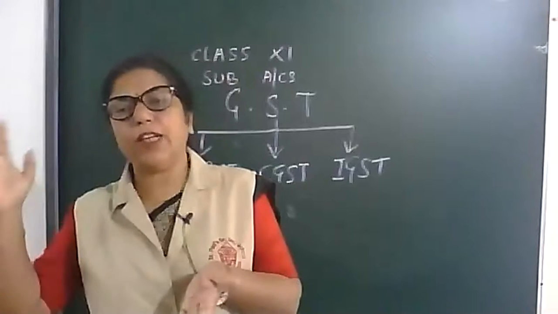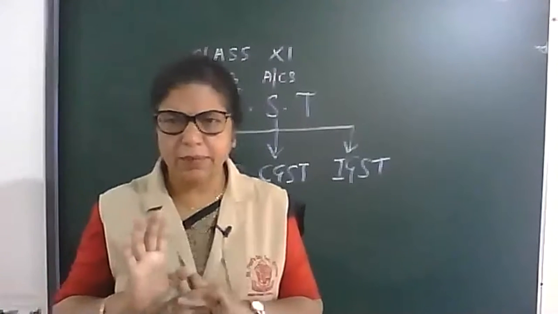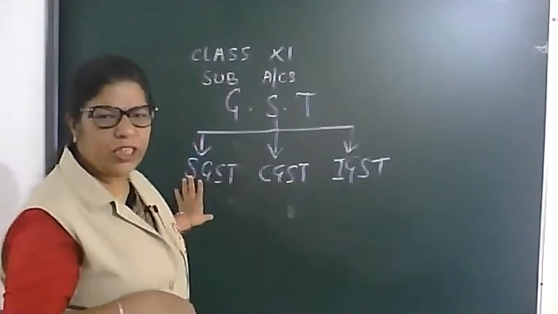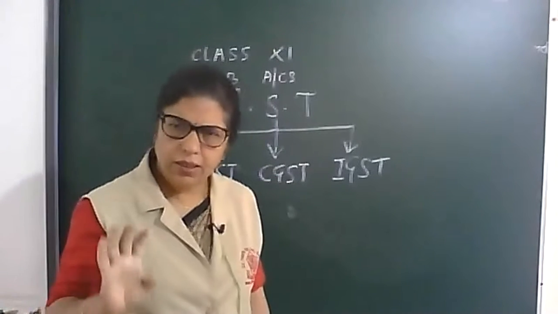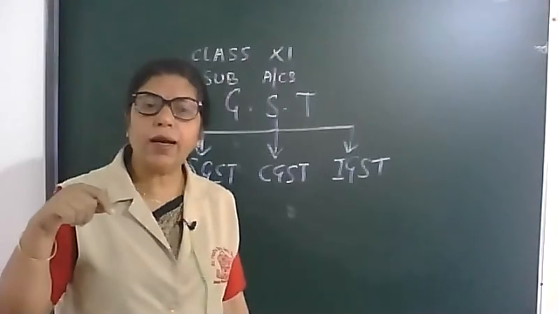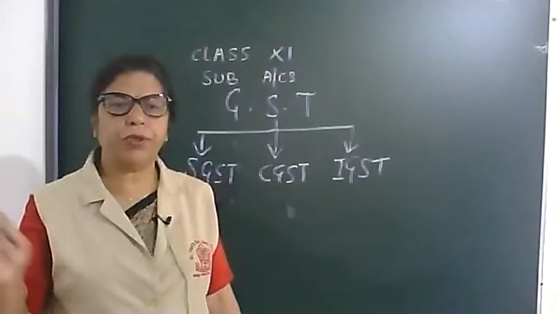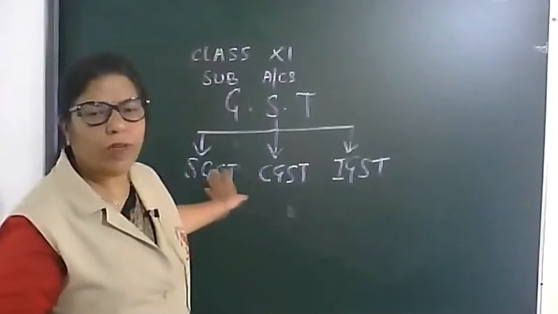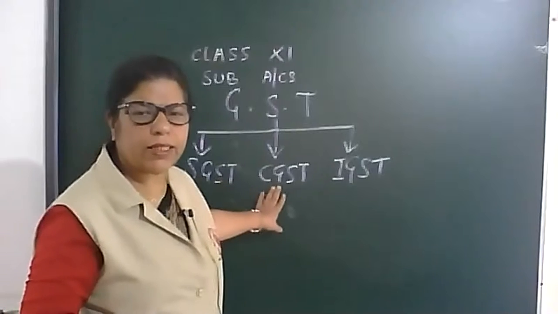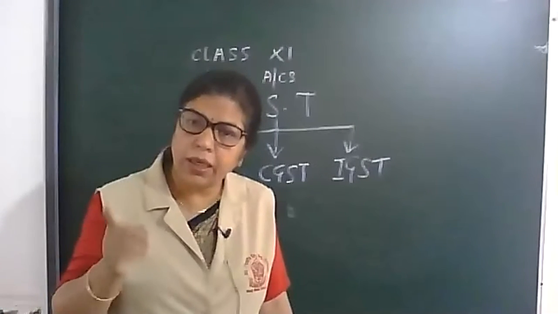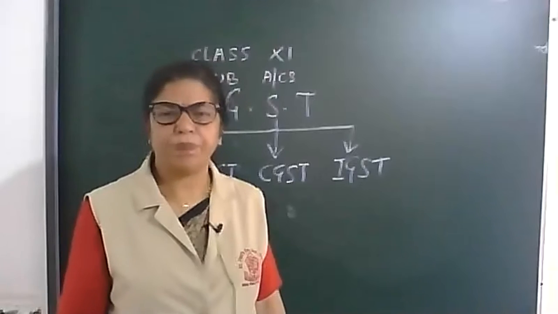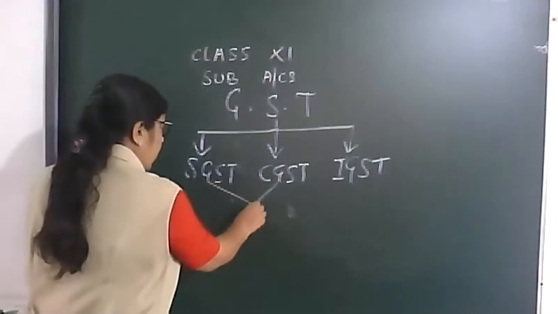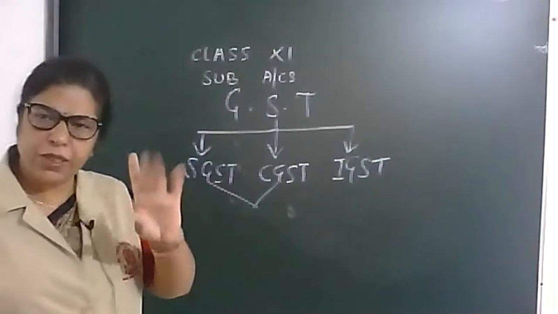Buyer of Kota, seller of Jaipur, both belong to the same state, then two taxes will be there, state and central. Okay, clear? Buyer of Kota, seller of Jaipur, both are in the state of Rajasthan. That's why State Goods and Service Tax and Central Goods and Service Tax will be applicable. So SGST and CGST apply when the state is the same.